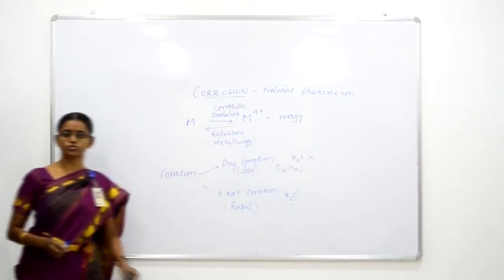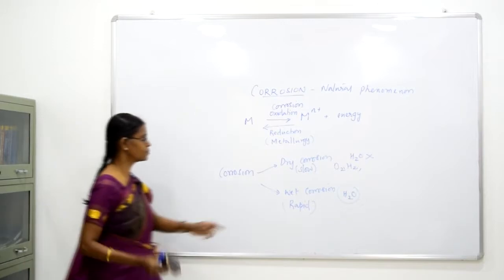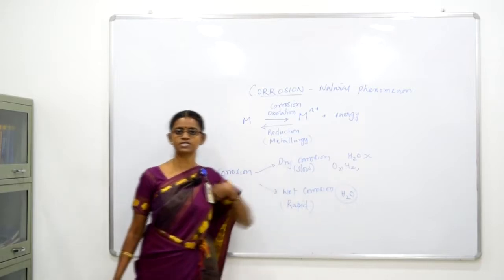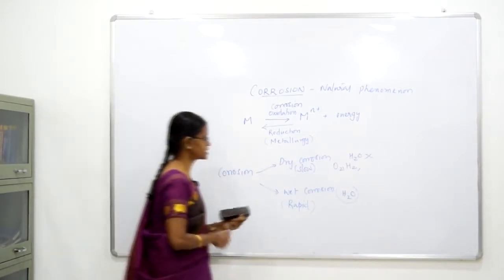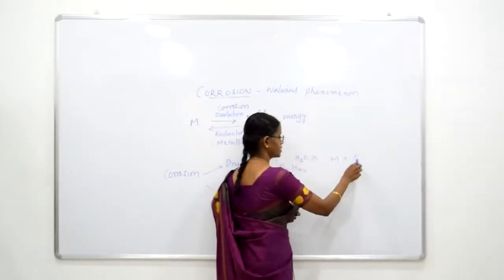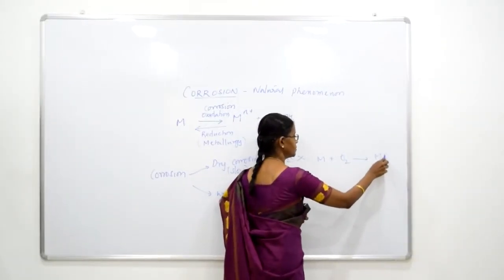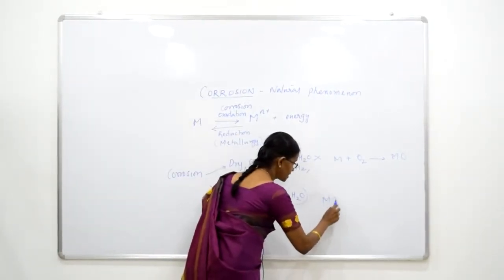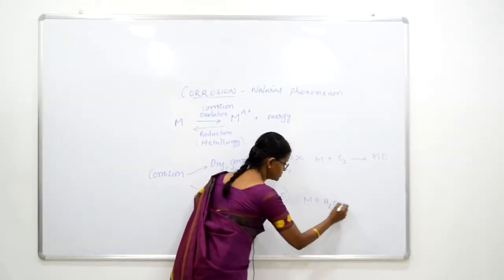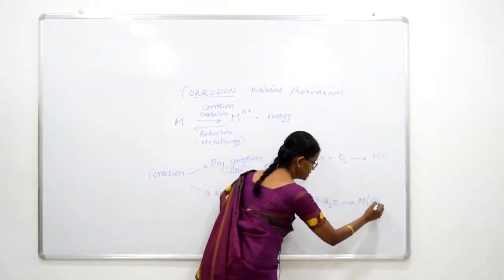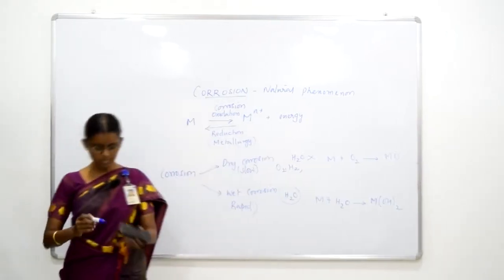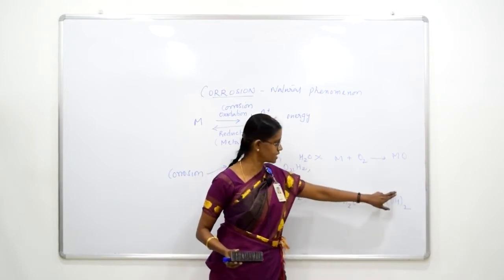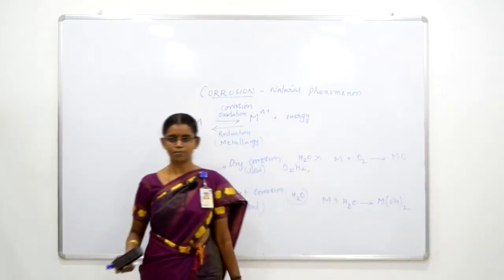Dry corrosion usually happens because of oxygen present in the atmosphere. In the atmosphere, oxygen can react with metals. So metal reacts with oxygen, forming the metal oxide, right? This is dry corrosion, whereas metal can react with water, which means it will form metal hydroxides, right? This is wet corrosion. So the products formed may be temporarily different. These hydroxides can slowly get converted into metal oxides.